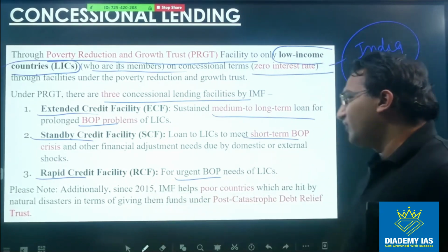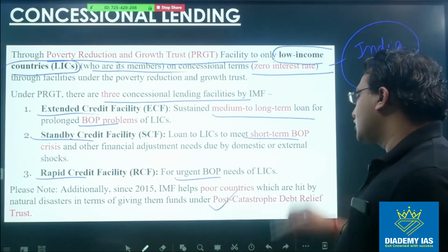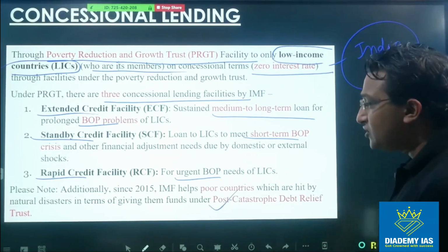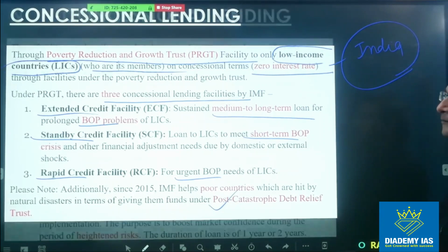Additionally, since 2015, IMF helps poor countries which are hit by natural disasters by giving them funds under the post-catastrophe debt relief trust. So there is one more trust, under which poor countries are helped at the time of natural disaster.